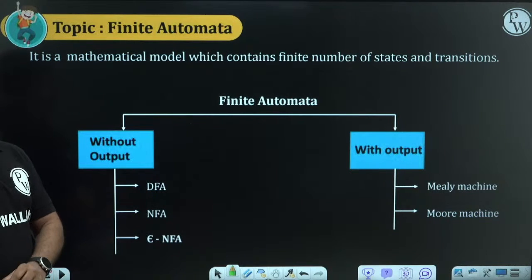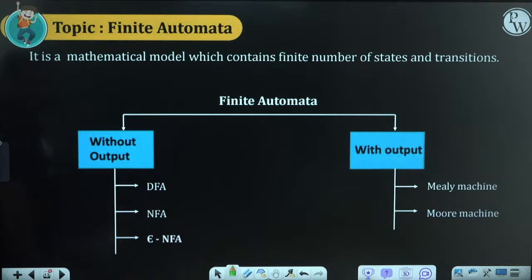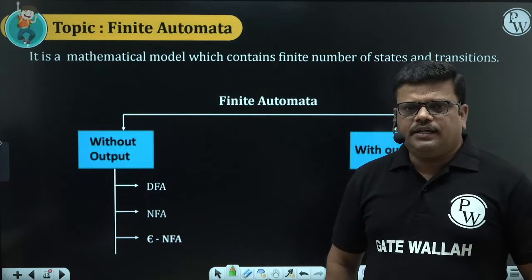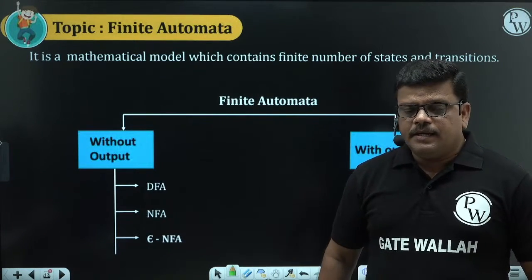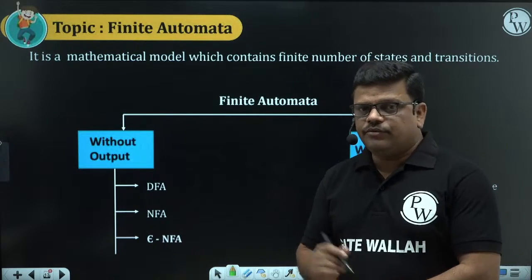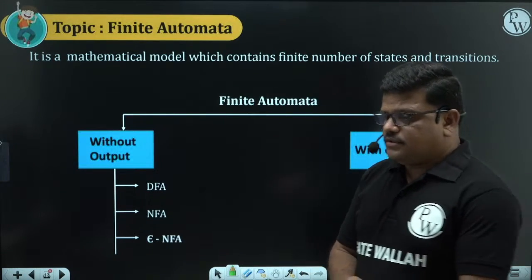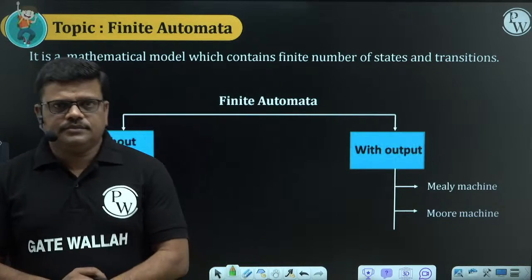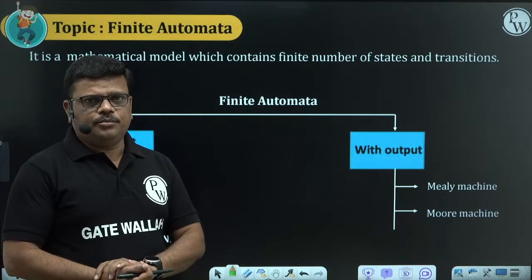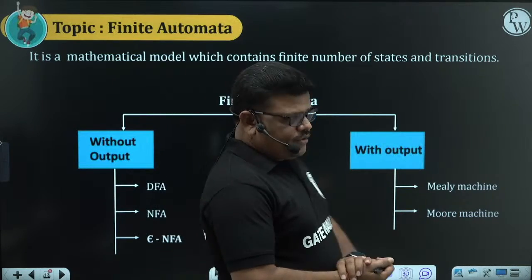In our tomorrow discussion, it is mostly on finite automata. So we are going to start this topic, finite automata. It is one of the very important concepts in theory of computation. Most of the time, 50% of the questions of the GATE paper come from this topic, finite automata and its language, regular language. Regular language is also an interrelated concept of finite automata. If you understand finite automata, regular language is very easy. So that topic we are going to discuss now.